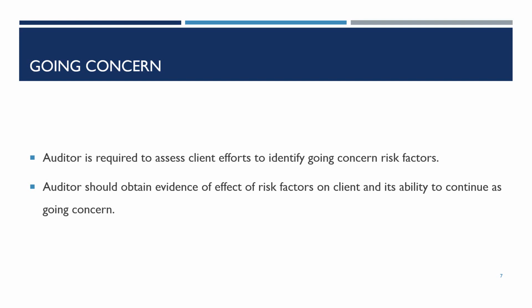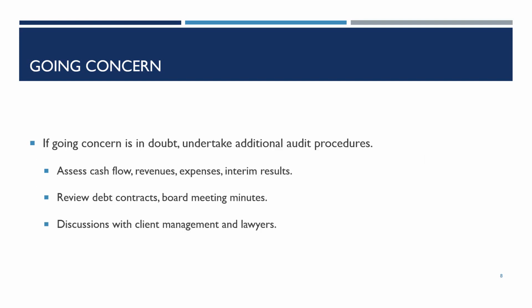Once the auditor has an understanding of the process used by the management, which may include the careful preparation of detailed cash flow projections and budgets, they will assess the adequacy of that process and conduct additional procedures if necessary. If the auditor concludes that the going concern assumption is in doubt, they may undertake further audit procedures.